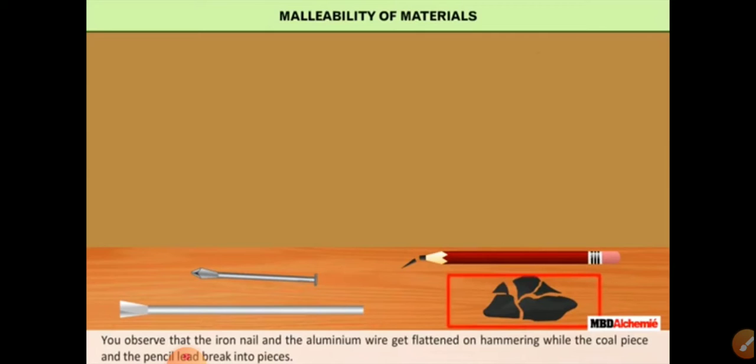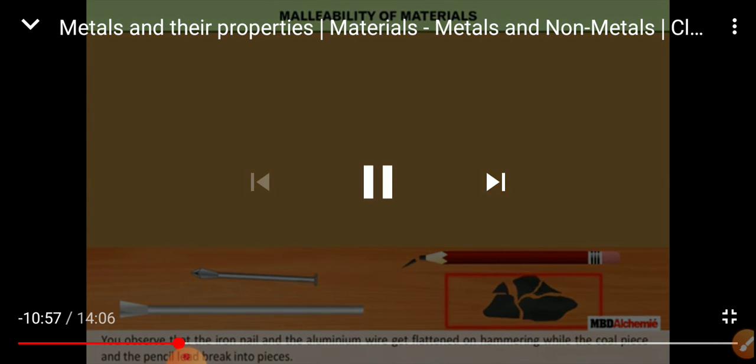Metals can be drawn into wires, that is ductility, and metals can be converted into thin sheets by hammering, that is called malleability. Non-metals do not show these properties. Coal is a non-metal, you cannot make coal into a thin sheet or wire. Graphite, it is a non-metal, you cannot make it into a thin sheet or wire. Sulfur also you cannot make into thin sheets and wire. So malleability and ductility are properties of metals.